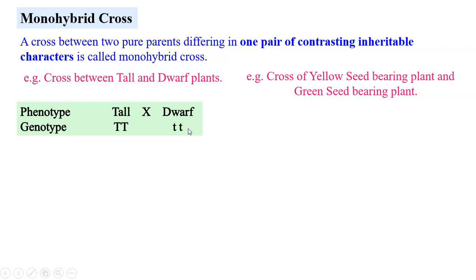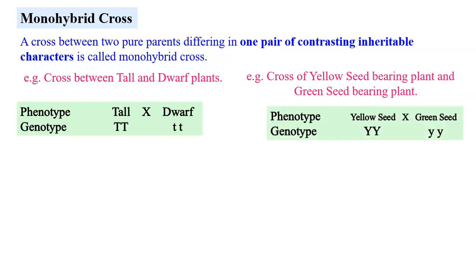Another example: yellow seed and green seed. The phenotype is yellow seed, which is pure yellow because both genes are alike, and green seed, again pure green because both genes are alike, the homozygous condition. These are called pure plants. When this cross is further studied and its results are considered, it is called a monohybrid cross. As against this, what is a dihybrid cross? Here there are 2 pairs, this is one pair and this is a separate pair.